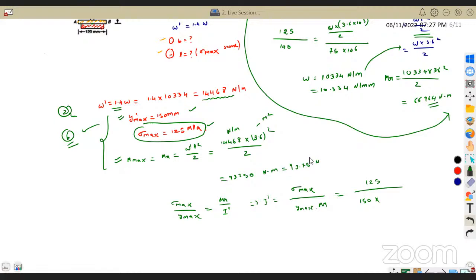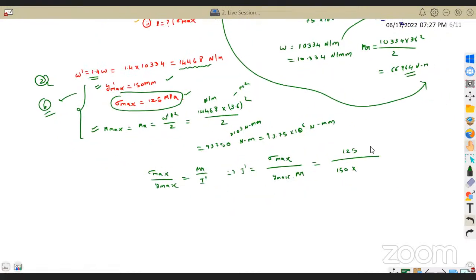If I multiply it, 1 meter is equal to 10 power 3 mm. So 93.75 into 10 power 6 Newton mm. I am just multiplying it with 10 power 3, so it becomes Newton mm.